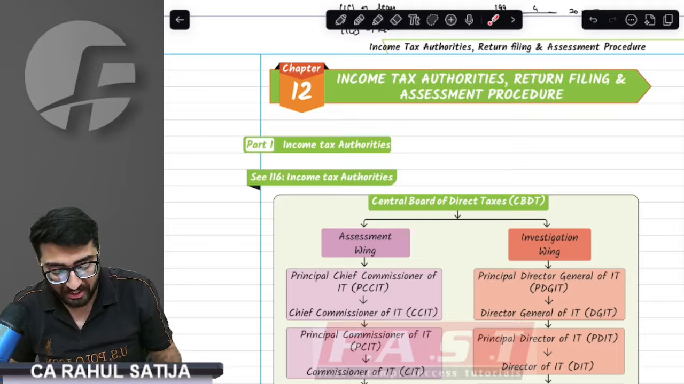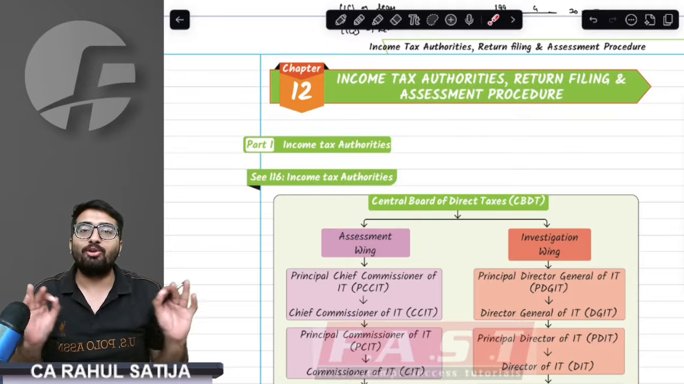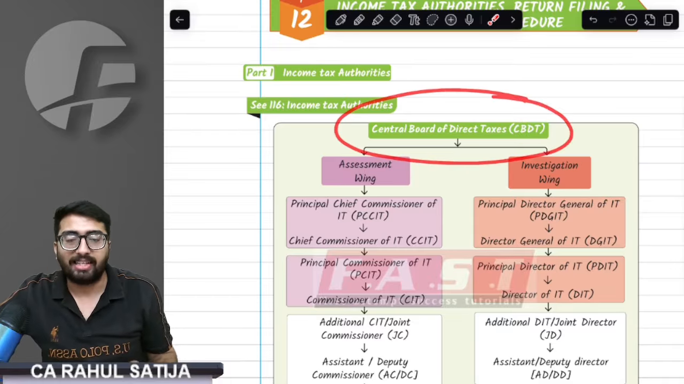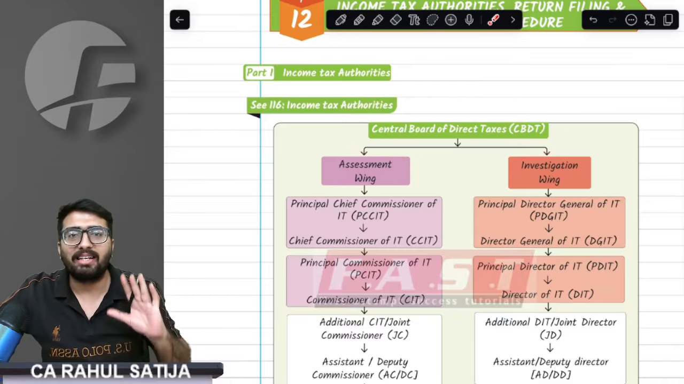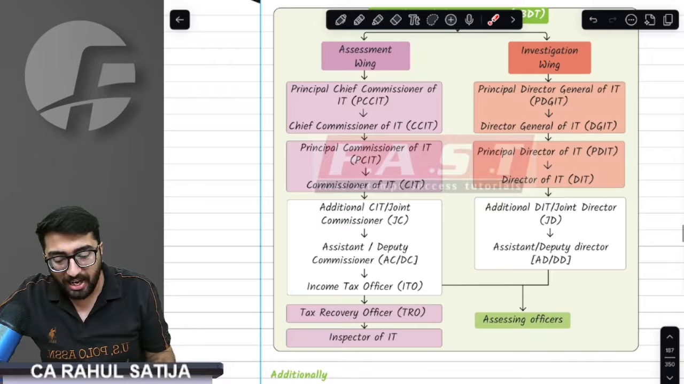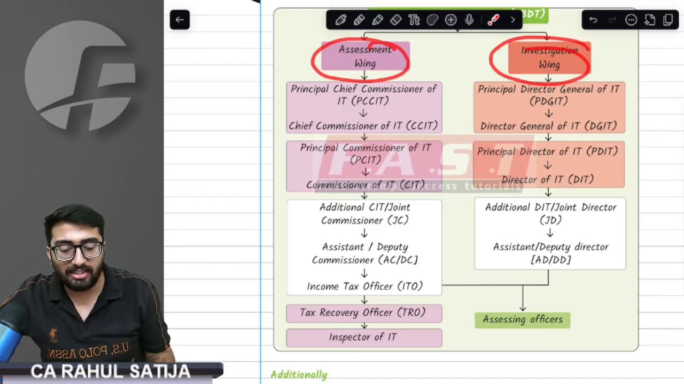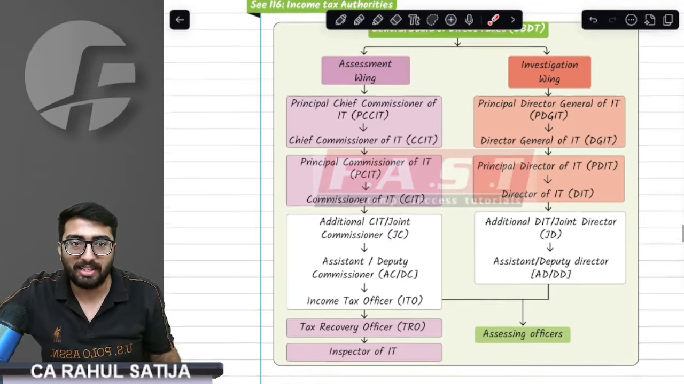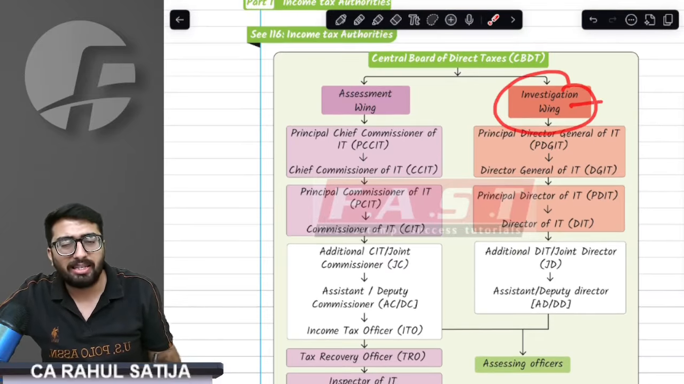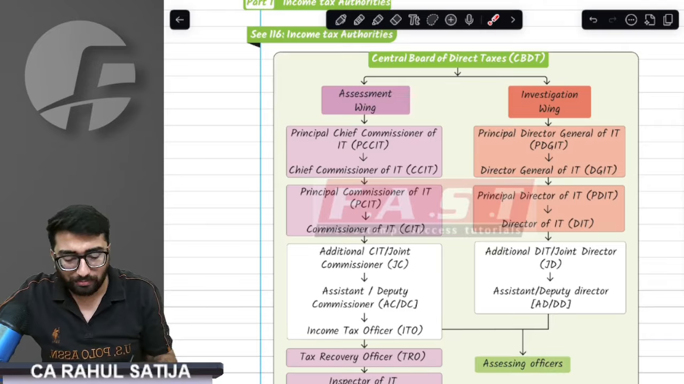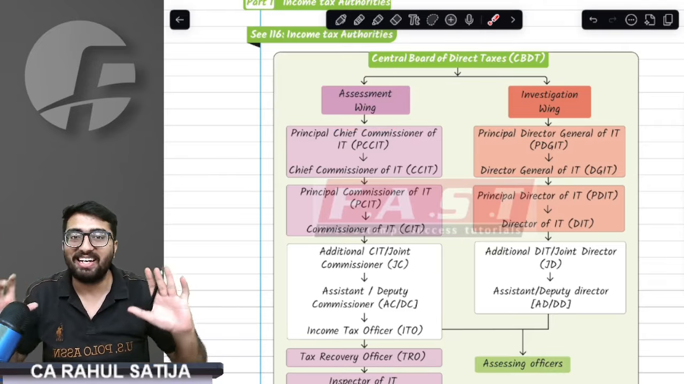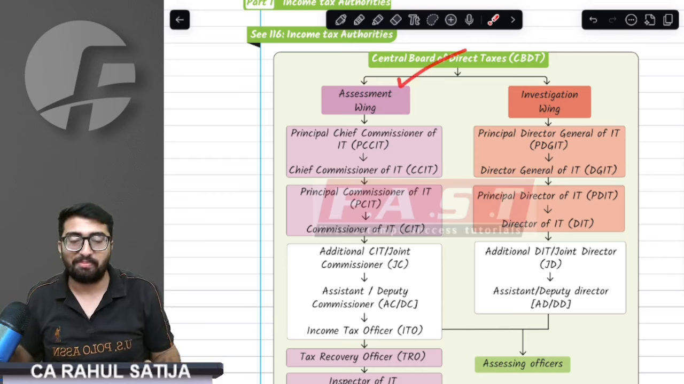First part of the chapter, that is income tax authorities. Now, first of all, who are income tax authorities? We have the Central Board of Direct Taxes. That means CBDT is an income tax authority. CBDT has two kinds of wing. First is the investigation wing and the other one is the assessment wing. Now, what is the purpose? The investigation wing majorly does the investigation work. The assessment wing does the assessment work. That means whatever assessment we see now is being done by the assessment wing only.